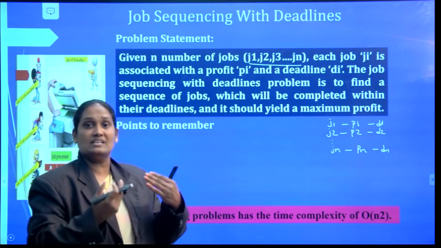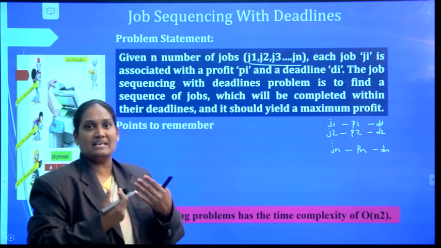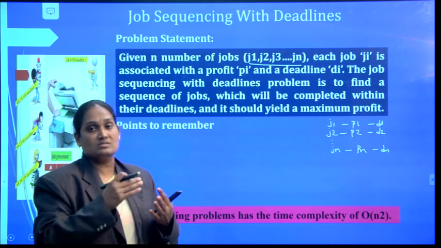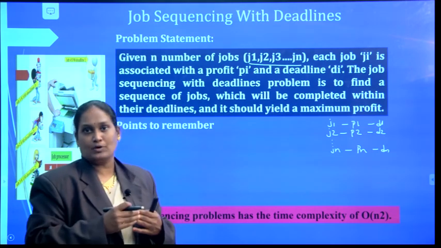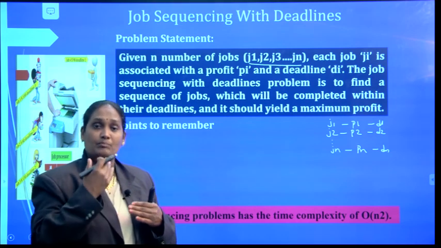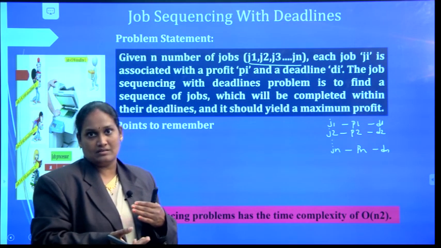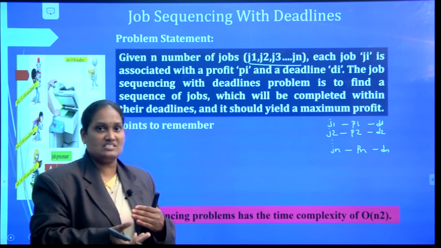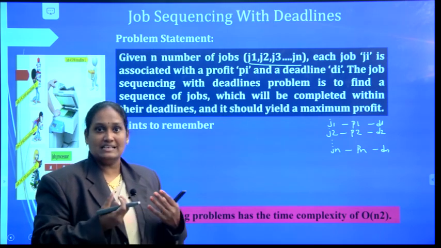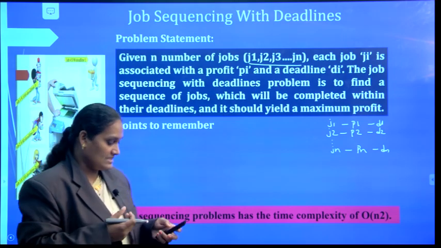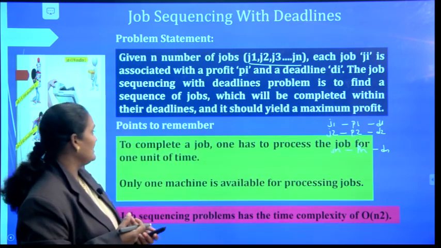That is, by completing which jobs can we earn the maximum profit, that we need to find in job sequencing with deadlines.